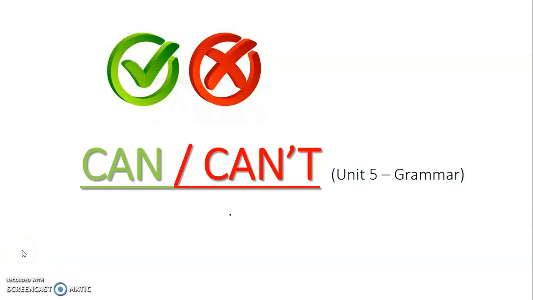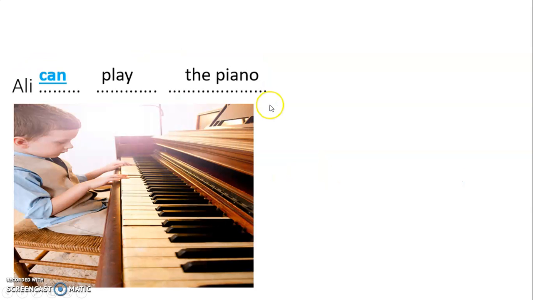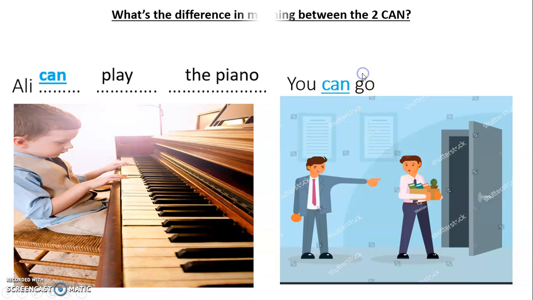Hi, in this video I will explain to you the difference between can and can't and when you can use it. In the first sentence we have Ali can play the piano. In the second sentence we have the boss here saying to his employee, you can go. Now what's the difference in meaning between the two can, this one and this one?